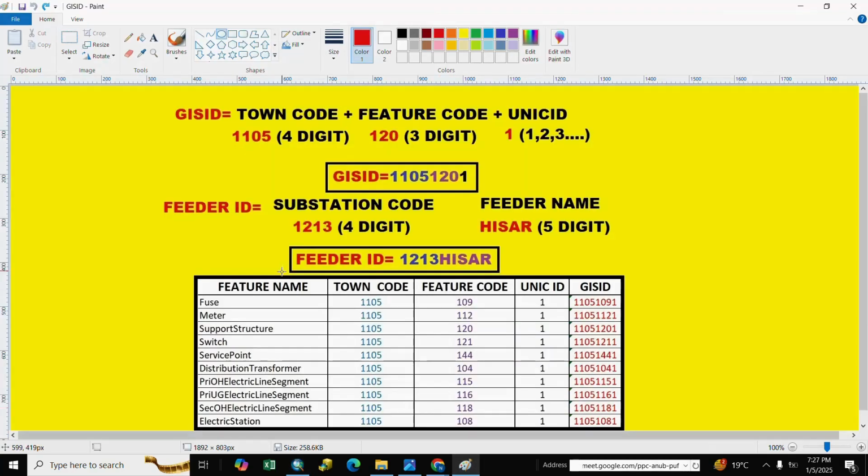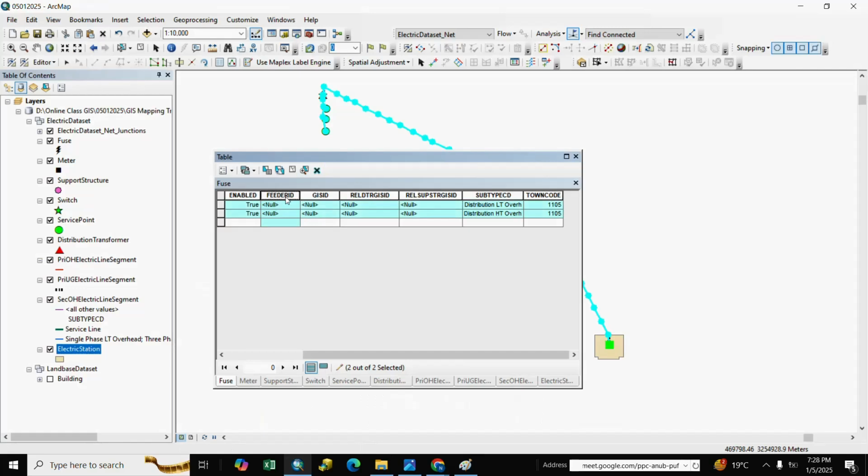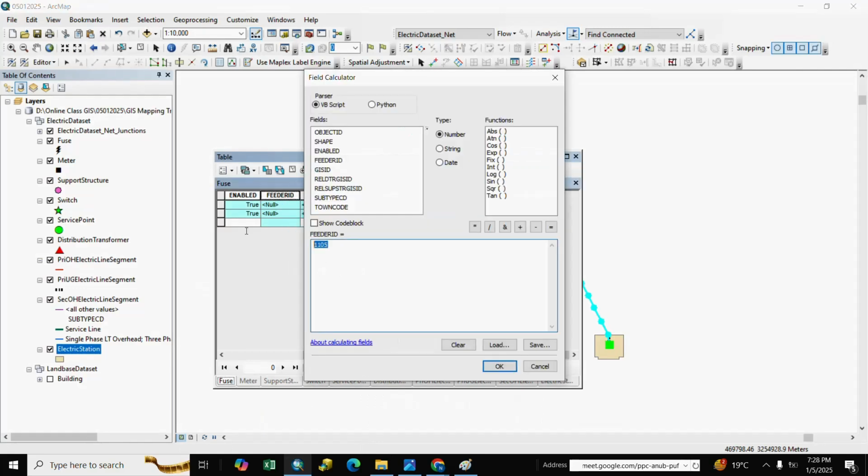We see here the feeder ID here is 1213 Hisar. So we populate it: on feeder ID, right click, and we write here 1213 and Hisar and OK.